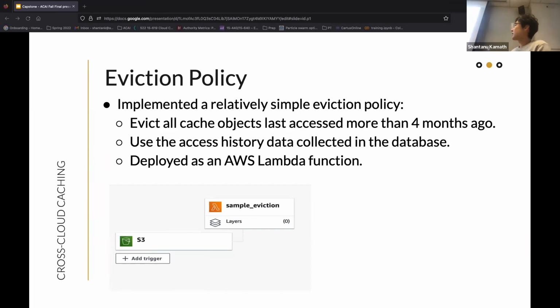Whenever a new object comes in, it calculates the total size of the bucket. If it exceeds a certain threshold, it will evict all cache objects that were last accessed more than 4 months ago, a value we calculated based on the trade-off between data egress cost and storage cost. The Lambda function uses the access history data collected in our database to determine which cache objects were last accessed more than 4 months ago.